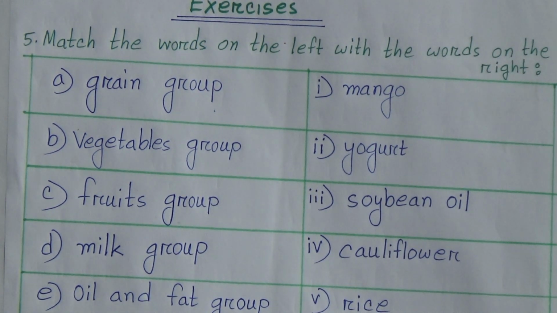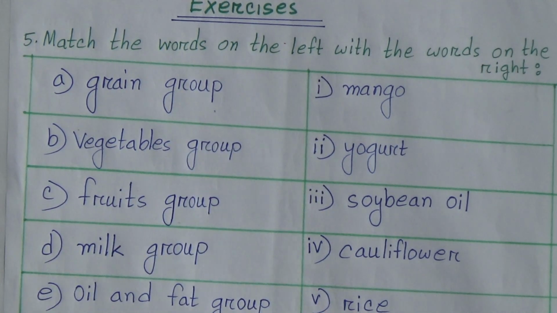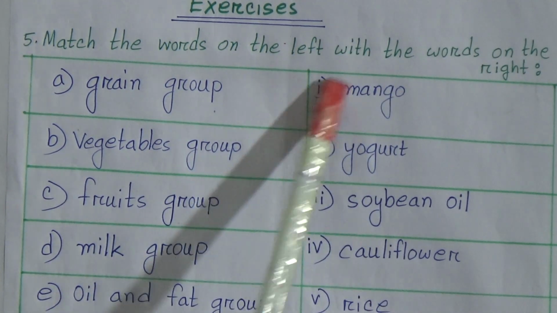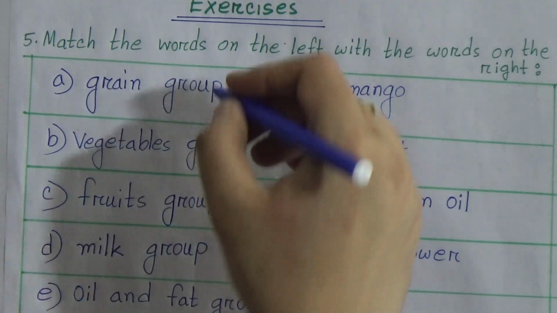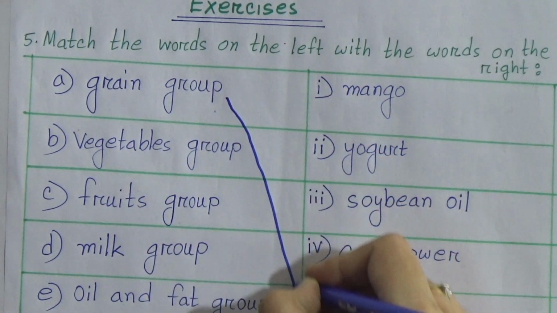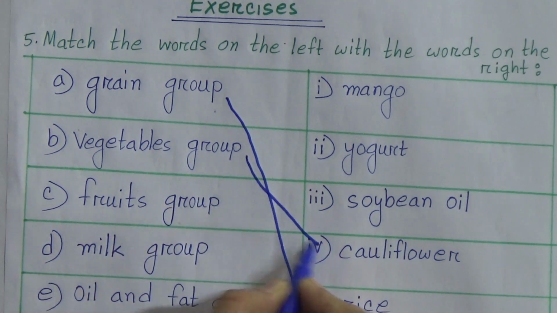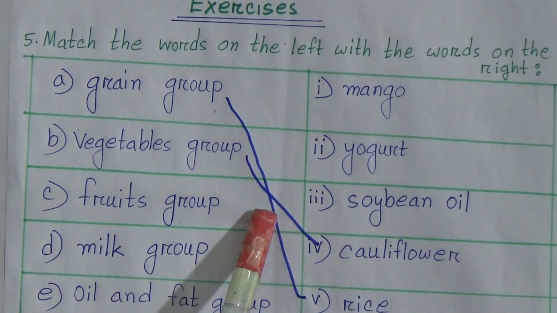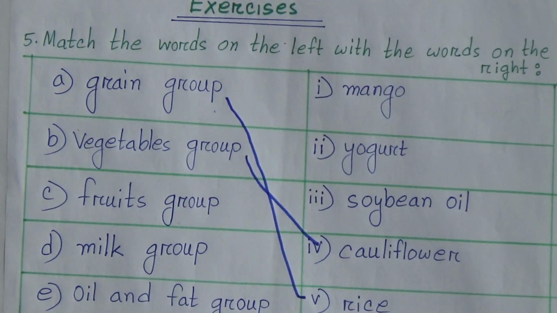Look at this. A number here is grain group. Which one is grain group from this right side? Rice. We will match with this. And B number, vegetables group, here is cauliflower. We will match with this. And next one, fruits group. Here is mango, fruit group.